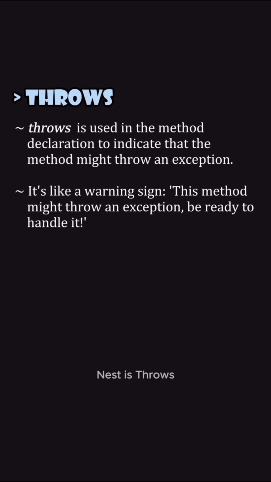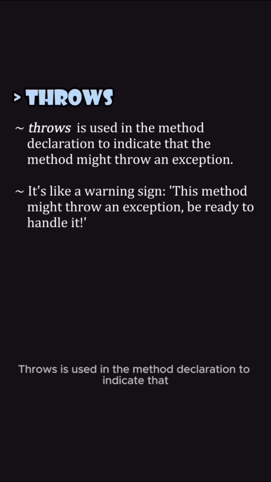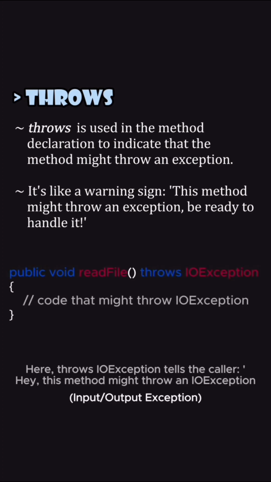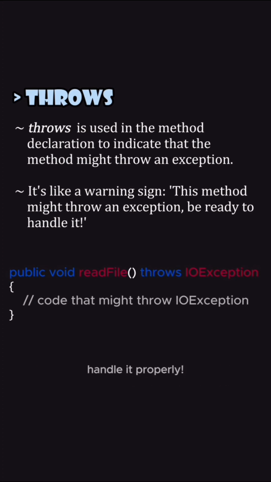Next is throws. Throws is used in the method declaration to indicate that the method might throw an exception. It's like a warning sign: this method might throw an exception, be ready to handle it. Here, throws IOException tells the caller, hey, this method might throw an IOException, handle it properly.